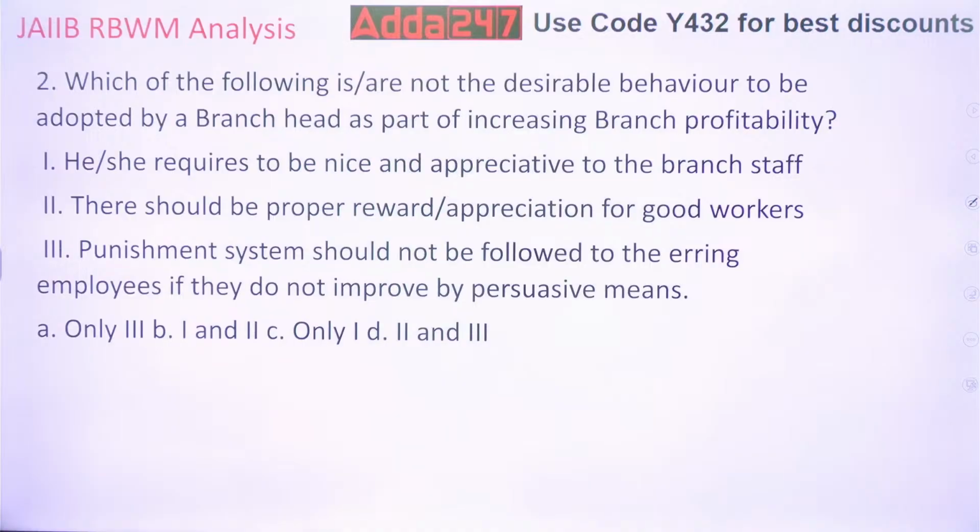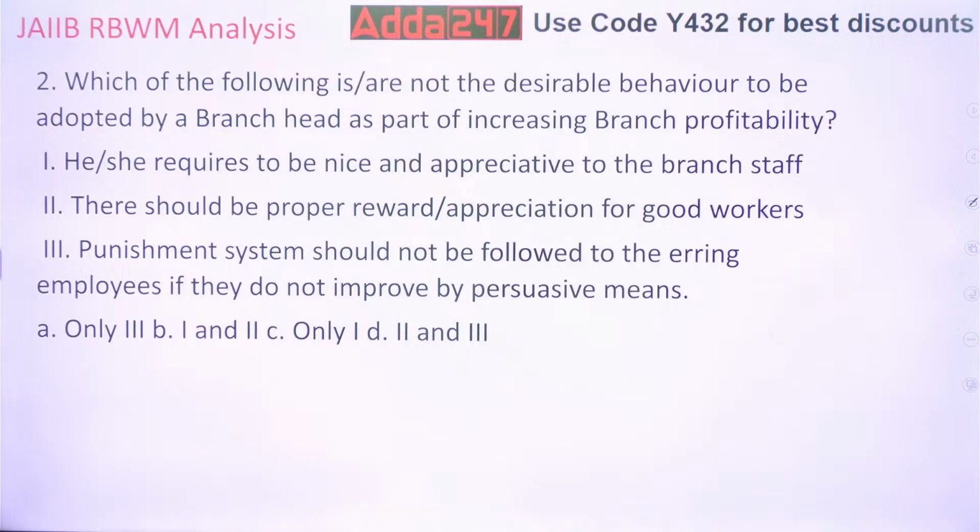Increasing branch profitability and maintaining the good culture in the bank. Appreciative to the bank staff, right? Appreciation should be given to the branch staff. Means you are working very well, you are working very good. The branch manager should always say this: you are working very good, your working style is good.